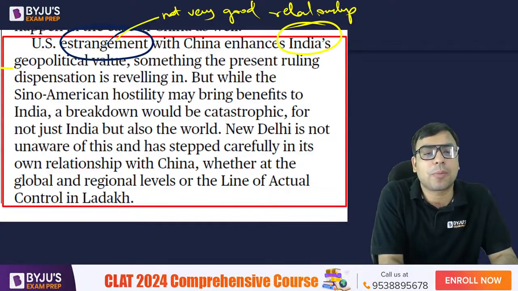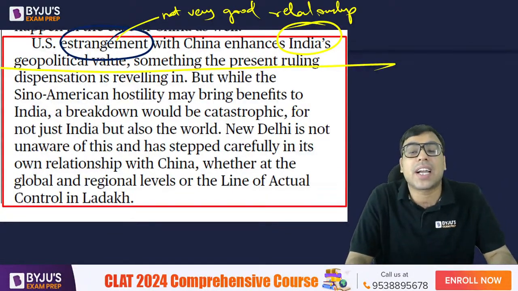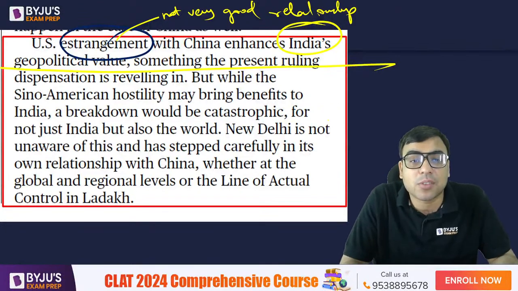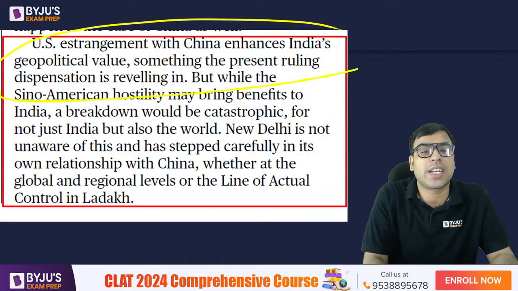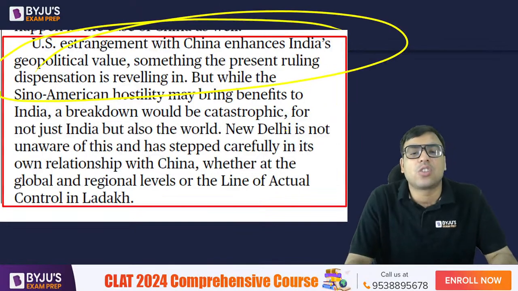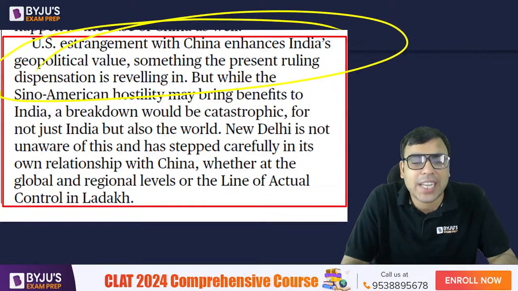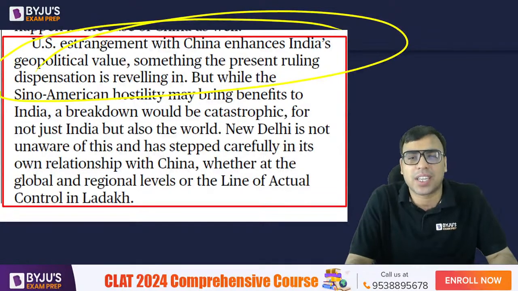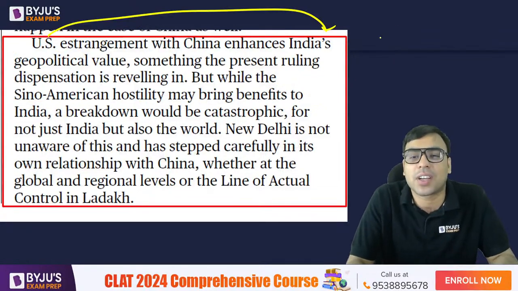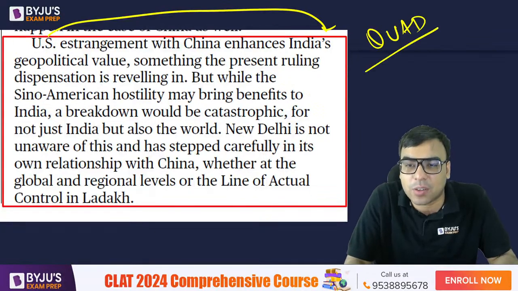Enhances India's geopolitical value, right? So now India's value in this region becomes more. Something the present ruling dispensation is revealing. So basically it is saying that since the US does not have very good relations with China, India's role in this region becomes important. That is why the US is trying to build relations, and the Quad was formed.